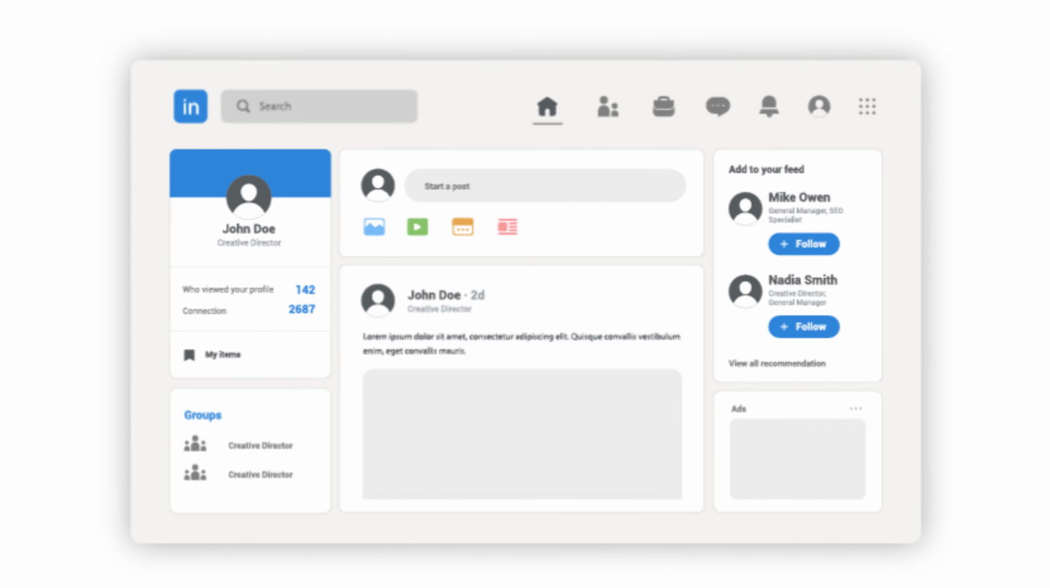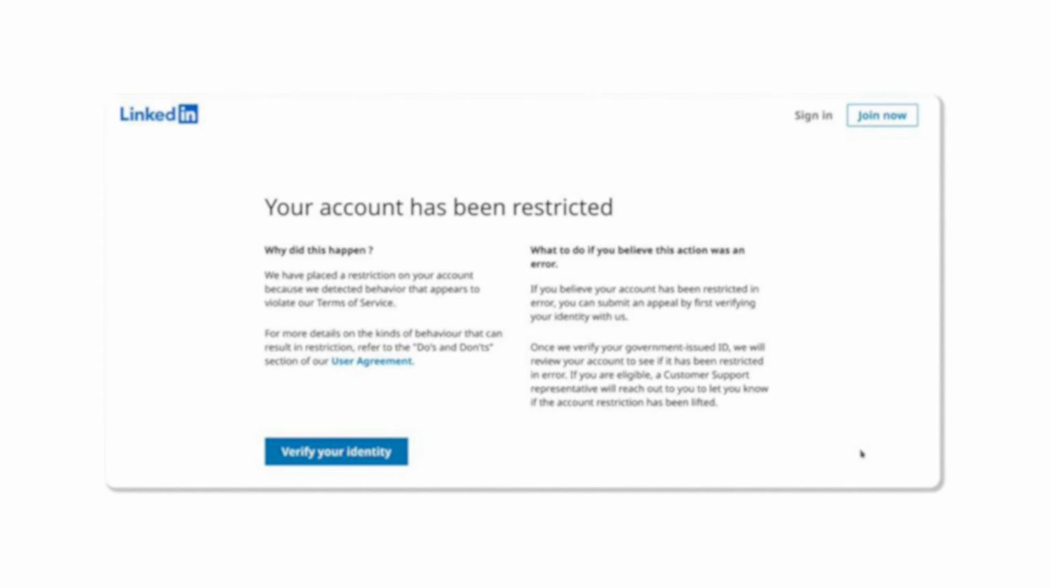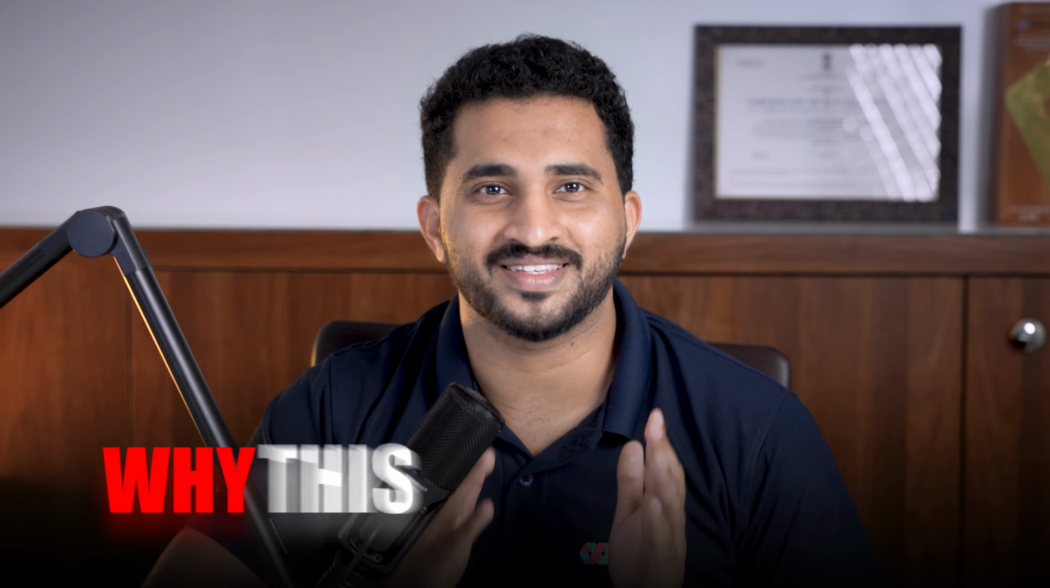LinkedIn can ban you for using unauthorized automation tools. You might have seen people posting about it. Their accounts got flagged, restricted, sometimes even banned, all because of these tools. And look, I get why this is happening.